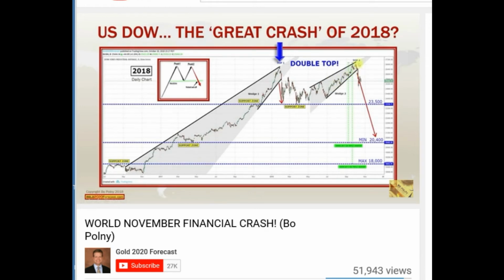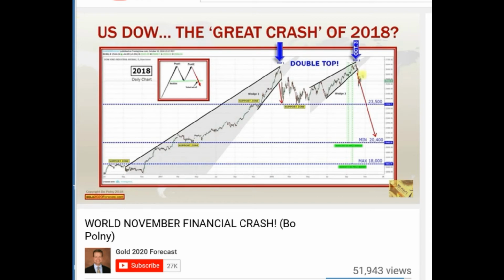Notice what happened on the 3rd of October. The US markets put in an exact top, and as stated in our video on the 4th of October, a crash cycle begins. And notice what happened. Two weeks ago, in October, the US markets broke the channel support line of the rising wedge and plunged. The US stock markets have now formed a double top. In addition, the US stock markets have now broken through 2 lower rising wedge support channels. The US stock markets are now set to crash.